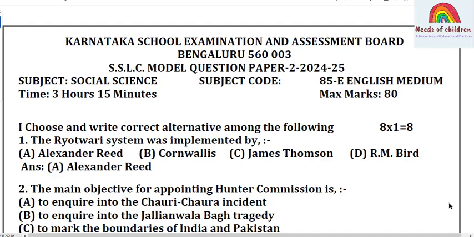Dear students, in the previous video, we discussed that the Karnataka School Examination and Assessment Board has released model question papers. In that, model paper number 1, we completely analyzed with the answers chapter wise.